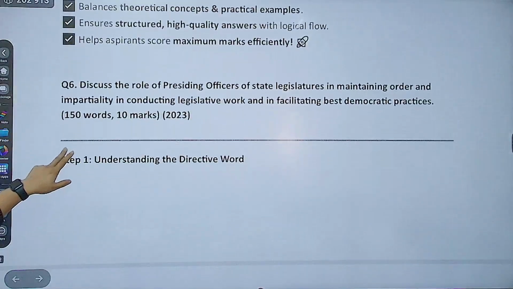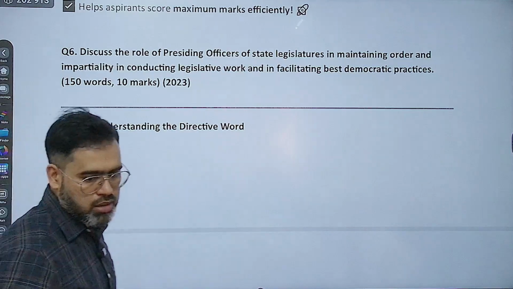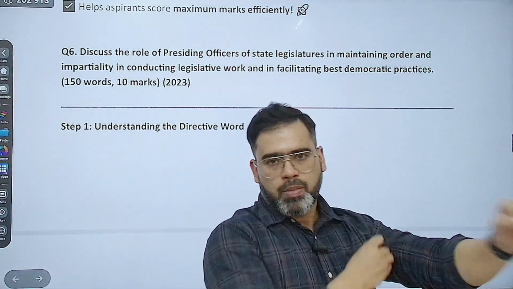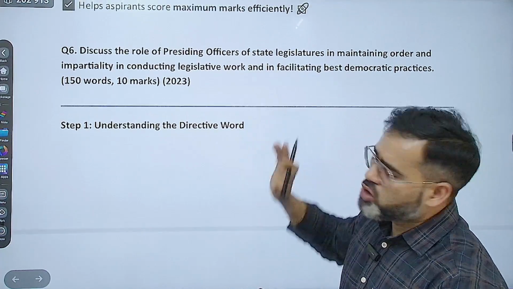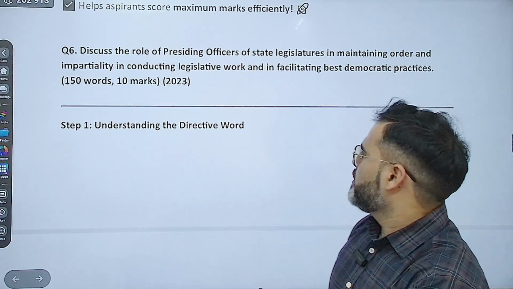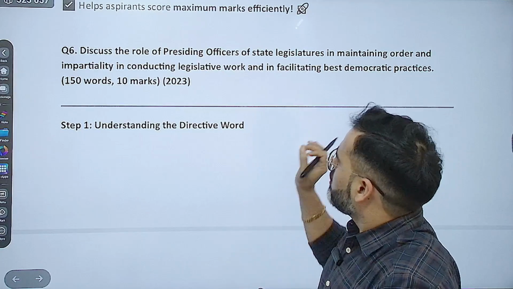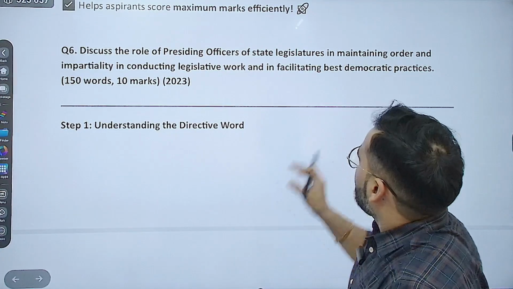Next question is the sixth question. This is the last question for today's session. This question was asked in 2023. When did this question come? It came in 2023. Discuss the role of presiding officers of the state legislature.